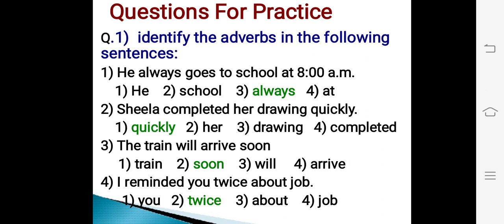Next sentence. I reminded you twice about the job. Options are you, twice, about, job. Out of these four options, option number 2, that is twice, is an adverb used in the sentence. Hence, the correct answer is option number 2.